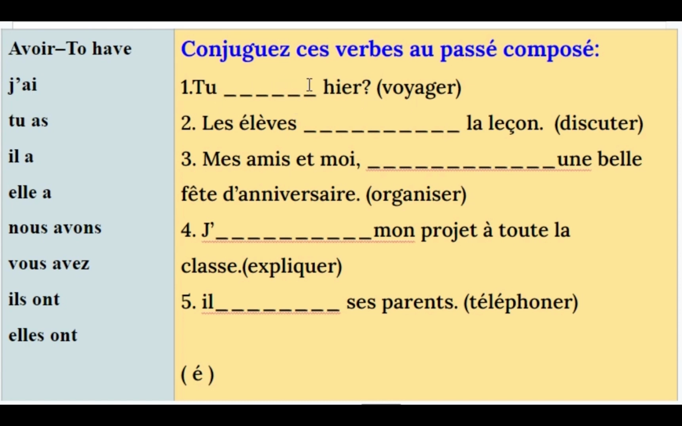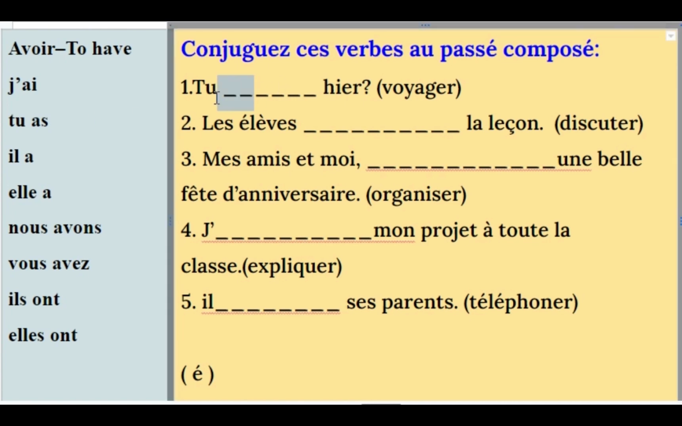Now, the formation is avoir plus the past participle of the verb to be conjugated. So here we have the first sentence. Tu dash hier. Passé composé of voyager is what? Traveled. Verb to travel. Tu as voyagé hier. That is what the sentence wants to say. Did you travel yesterday? Or you traveled yesterday? So, tu as, we have to put first here.